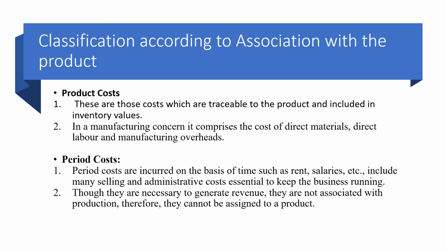They are like the cost for rent, the salaries, etc. And they include many selling and administrative costs which are essential to keep the business running. Though they are necessary to generate revenue, they are not associated with production. Hence, they may not be assigned to a product. So period cost cannot be assigned directly to a product because they are not related to production.